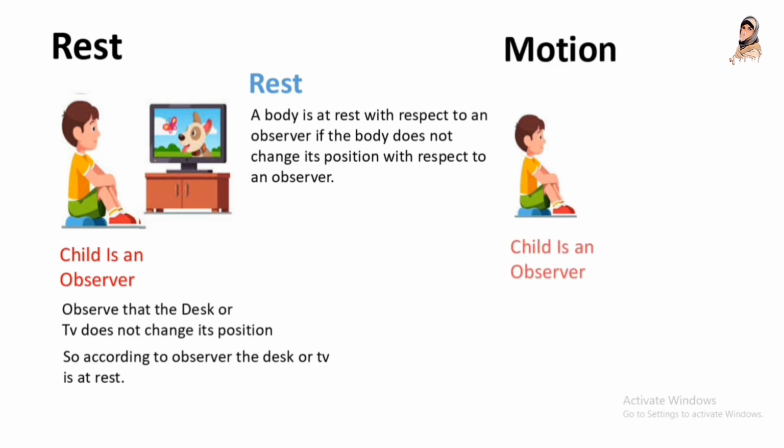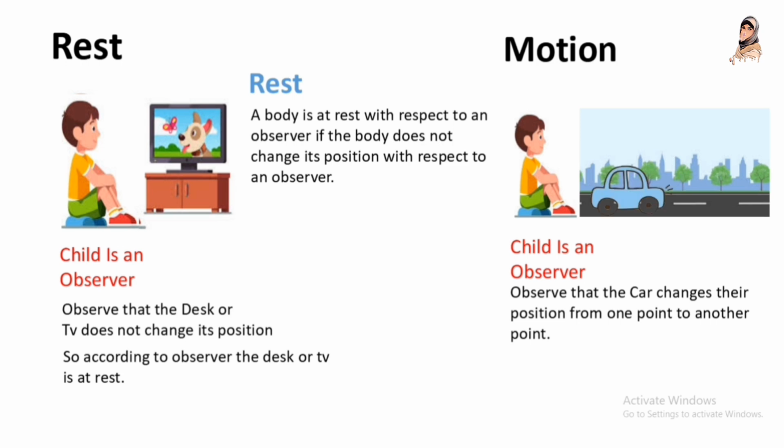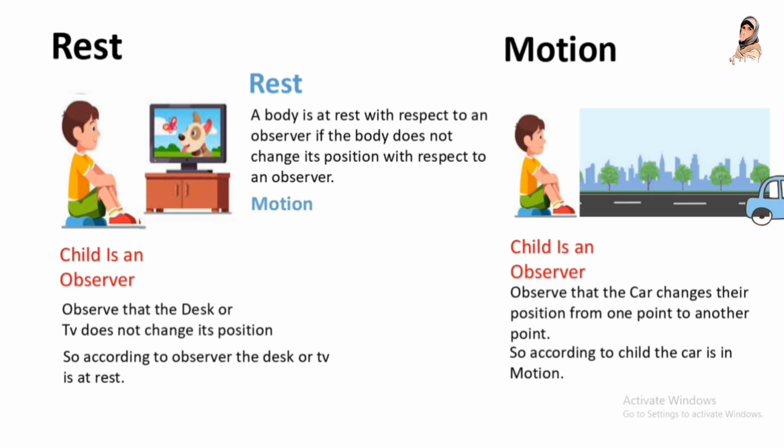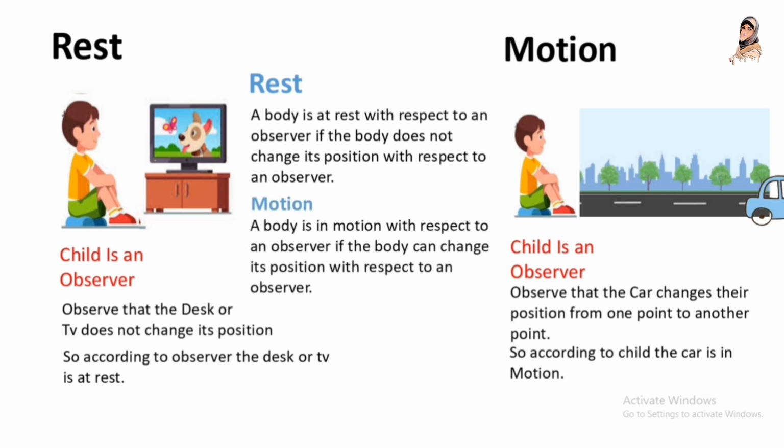Similarly, consider the child as an observer who observes that the car changes its position from one point to another point. So, according to the child, the car is in motion. Now, how can we define the term motion? We can define that a body is in motion with respect to an observer if the body changes its position with respect to that observer.